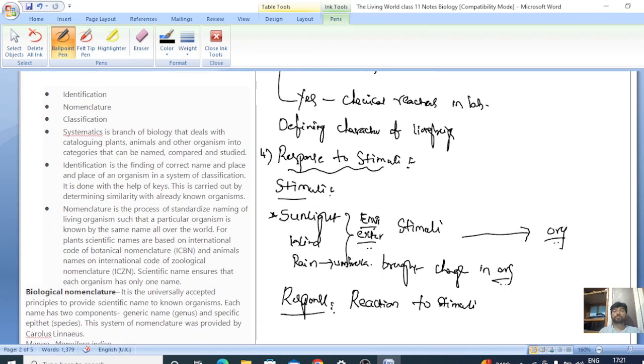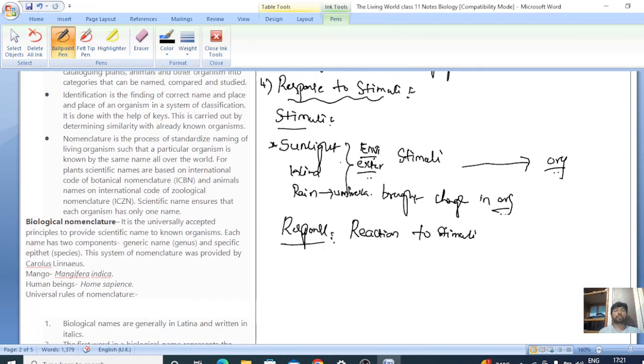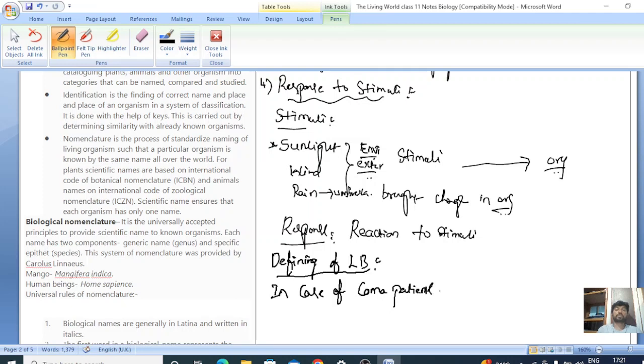Then whether response to stimuli will be considered a defining character or a non-defining character? It's a defining character of living beings. Then in the case of coma patients, they don't show any kind of response to the stimuli, right?